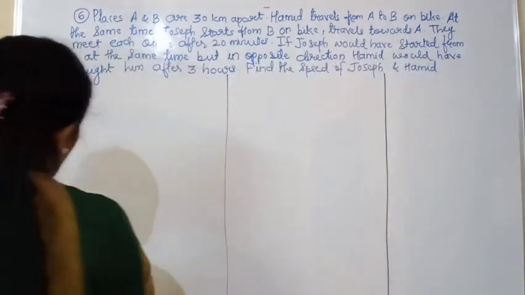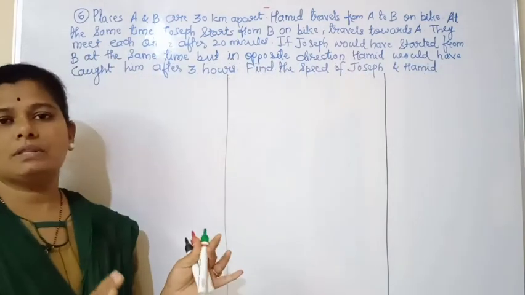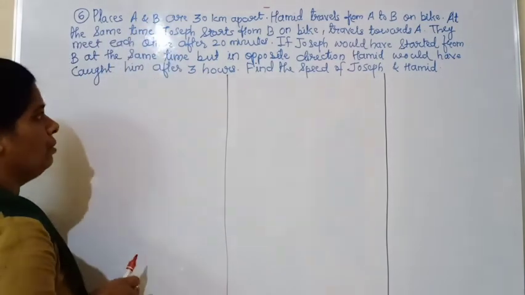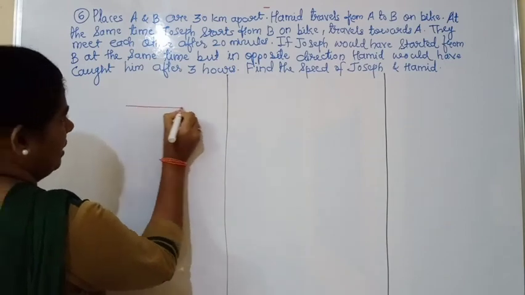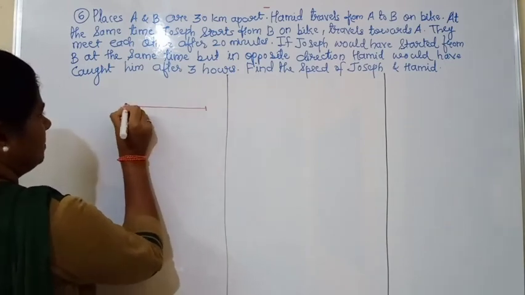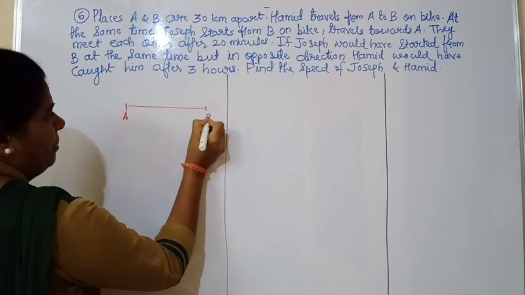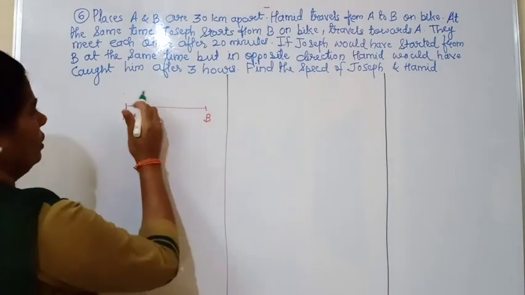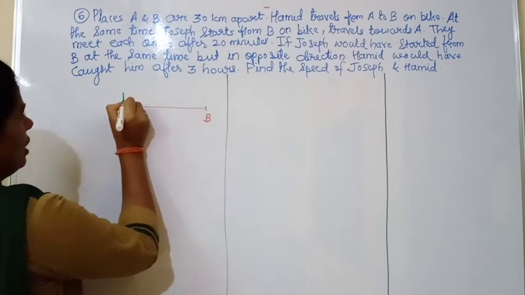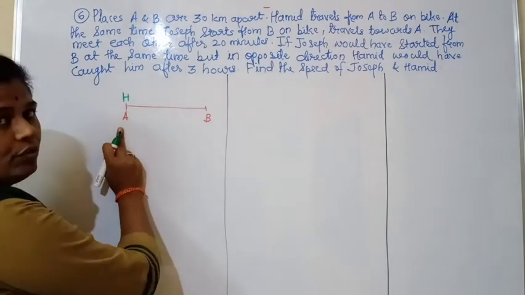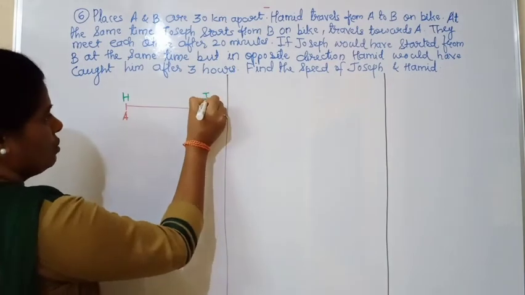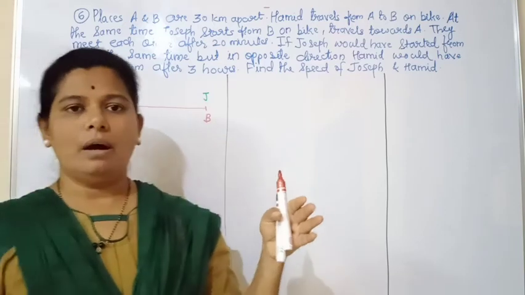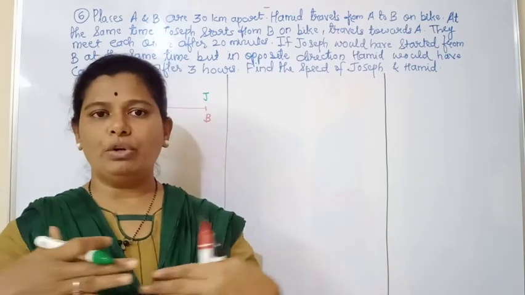Okay, so first of all, whatever the example is given, we will understand that through the diagram. See, there are two places, A and B. Hamid has started from point A and Joseph is moving from point B. Both are moving towards each other.